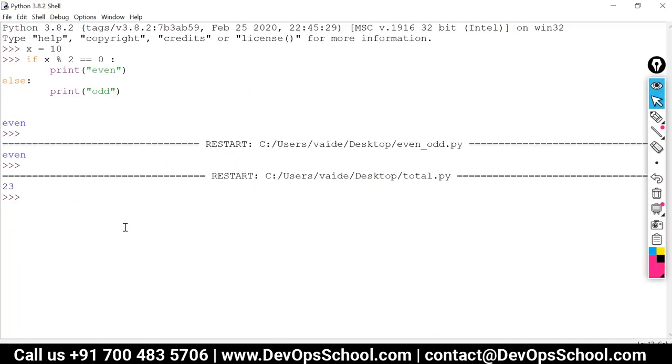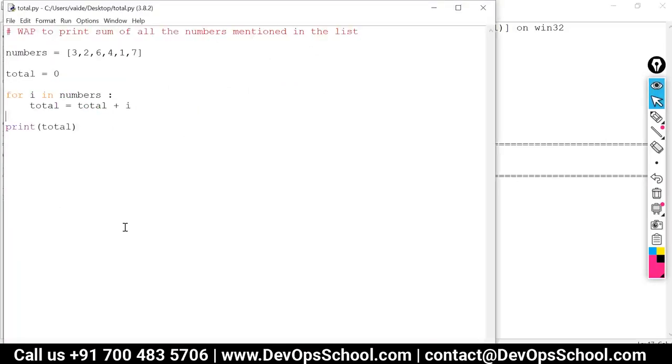So what we learned in this example, we learned that if we have a sequence of elements, here we have numbers, we can have sequence of text elements, we can have sequence of say decimal numbers, anything. So when we have sequence of elements, we can iterate over those elements using a for loop, and we can perform certain tasks on them.